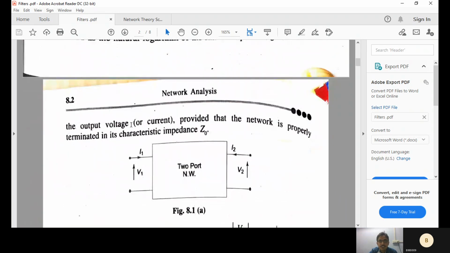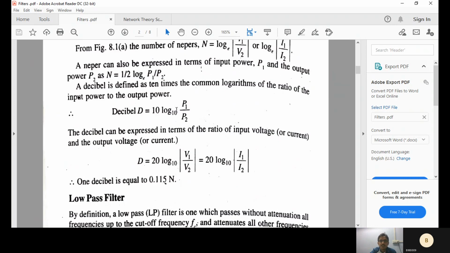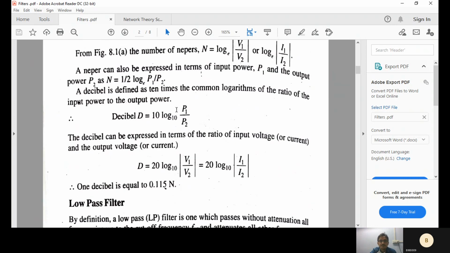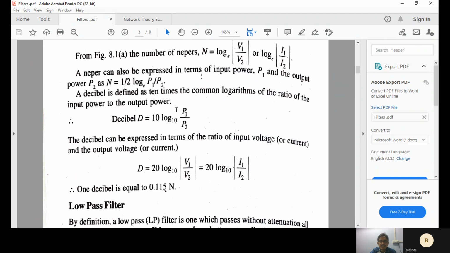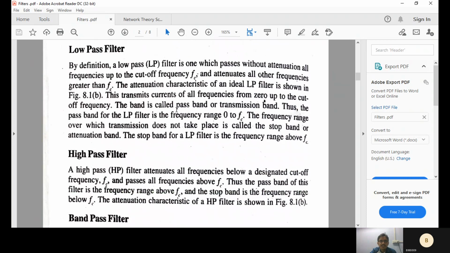So here we'll see what are the different types of filters. Anyhow, we have discussed the two-port network, like this, V1 and V2. A simple two-port network with the Z parameters or open circuit parameters: V1 is equal to Z11 I1 plus Z12 I2, V2 is equal to Z21 I1 plus Z22 I2. Here the common algorithm you might have seen, the decibels: D is equal to 10 log P1 by P2. If you define low pass or high pass or whatever, first you have to define your cutoff frequency.